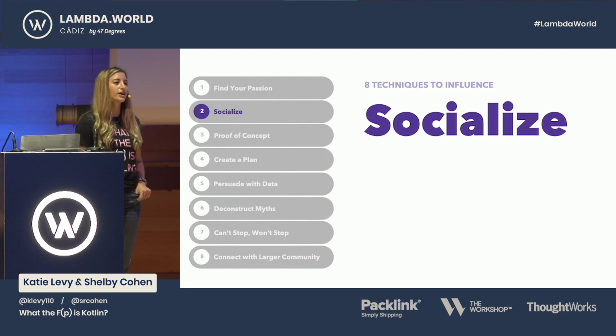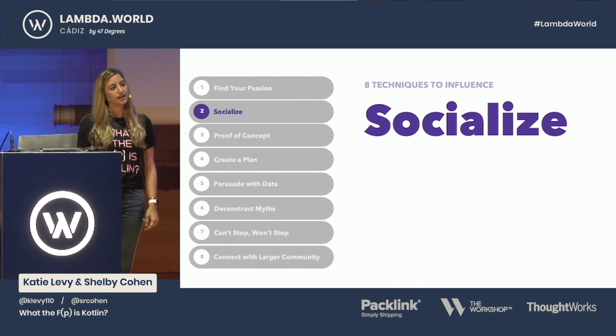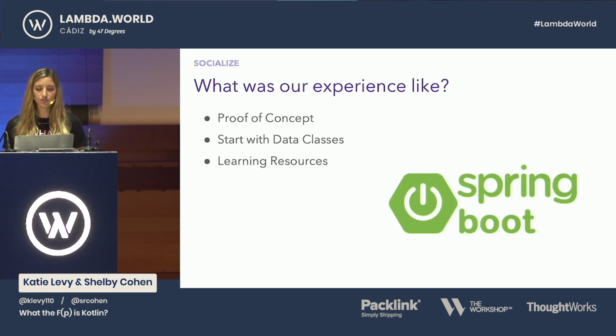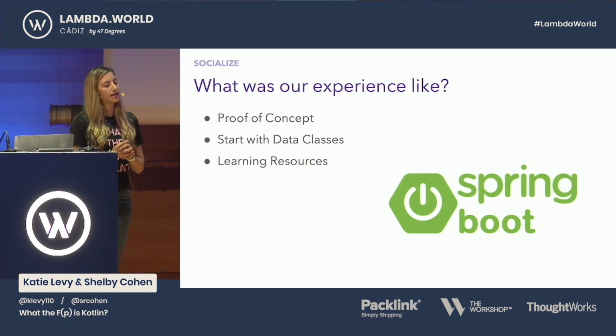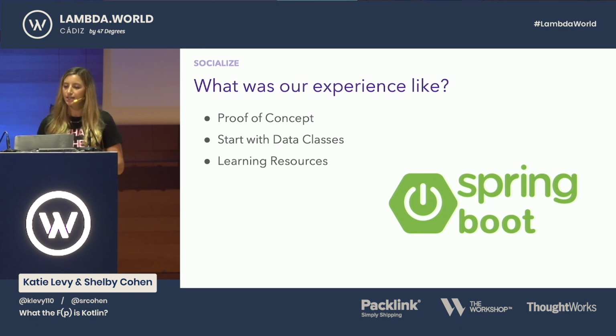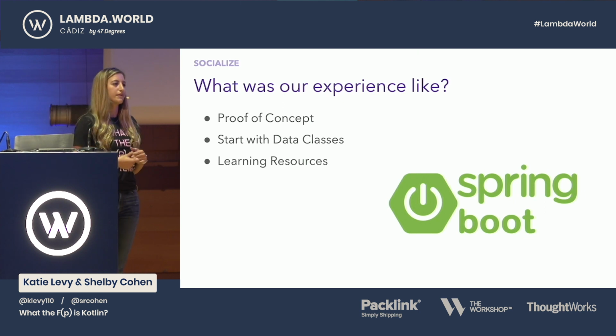So after you figure out what you're passionate about, you're going to want to try and socialize the idea with your team and other engineers you work with. So what was my experience like? As I said before, I work on an internal tools team right now, and this is actually a really great place to try out new technology. So I started with a proof of concept by coding a feature that I was supposed to develop that sprint in Java, and I did it in Kotlin.